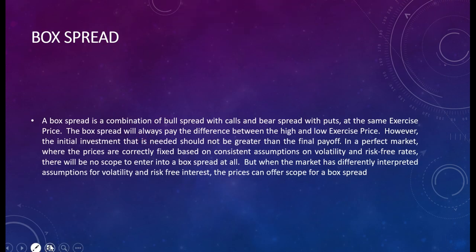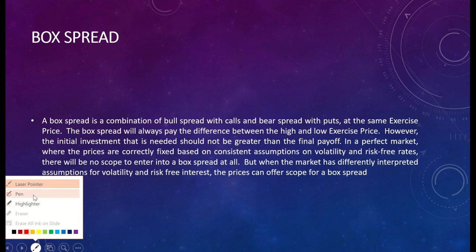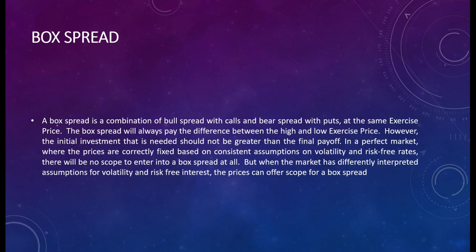So let's understand the strategy. This is box spread. When do we apply the strategy? A box spread is a combination of a bull spread with calls and a bear spread with puts, right?